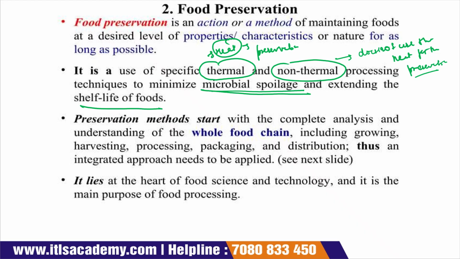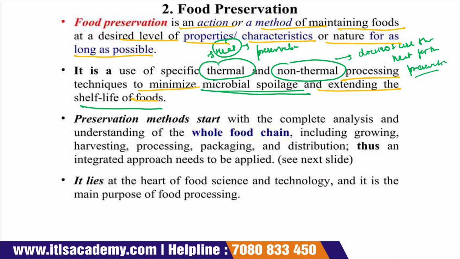Either it comes under the category of thermal processing, or it comes under the category of non-thermal processing. Now see, food preservation is an action or a method of maintaining foods at a desired level of properties, characteristics or nature for as long as possible. It is the use of a specific thermal and non-thermal processing technique to minimize microbial spoilage and extend the shelf life of the food product.